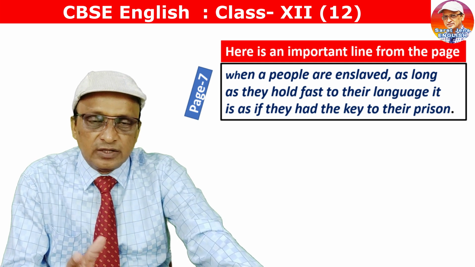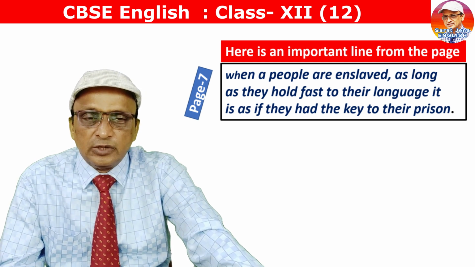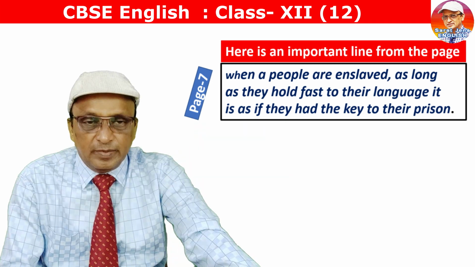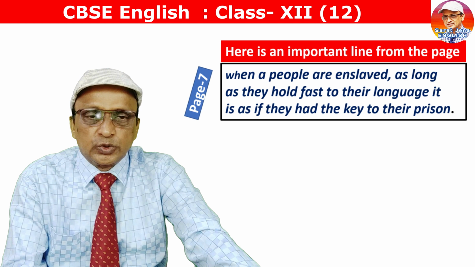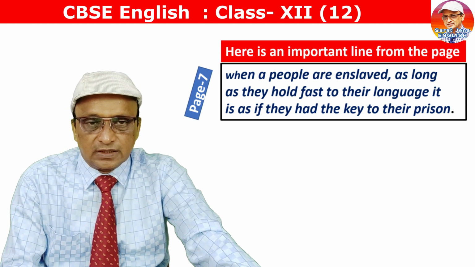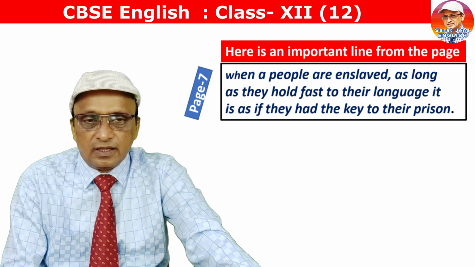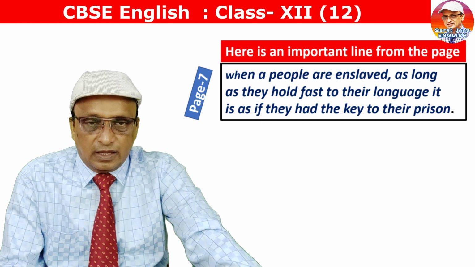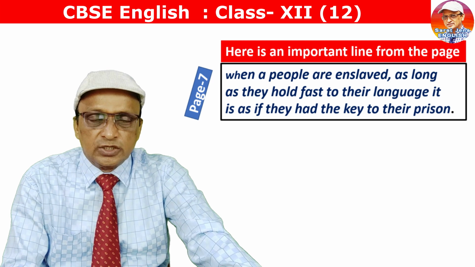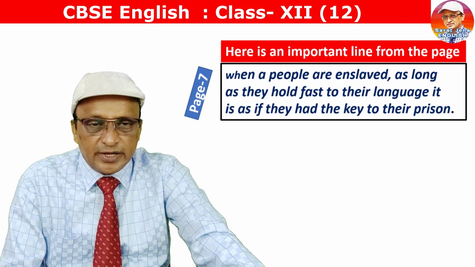Freedom from the jail and freedom from the dependence of a country. If a criminal wants to get freedom from the jail, he has to get the key of the jail gate. This key of the jail gate is a passport for his freedom. On the other hand, if loyalty to mother tongue is not there, independence can't be maintained.